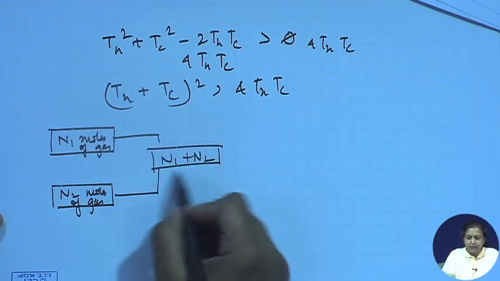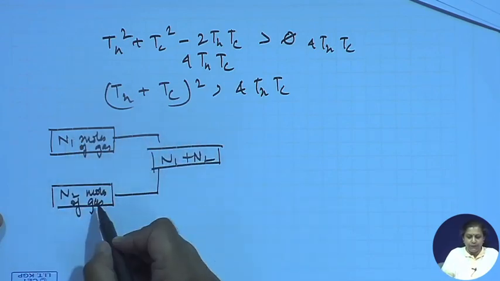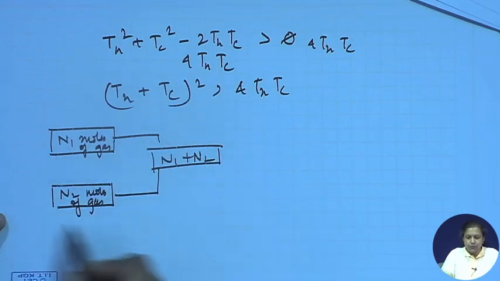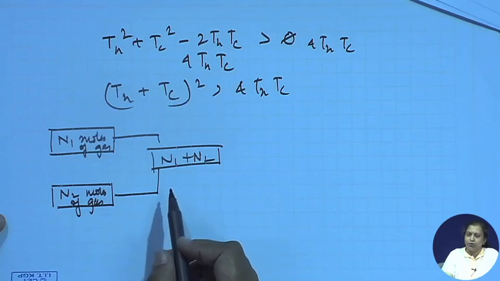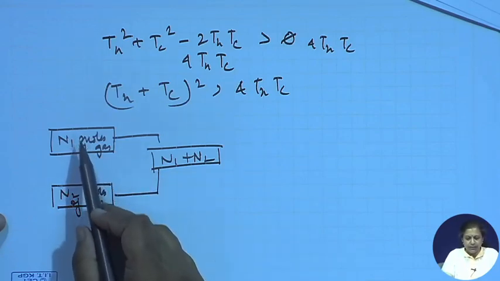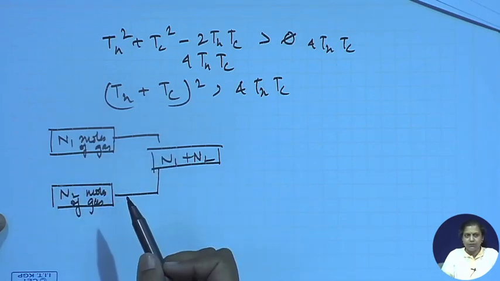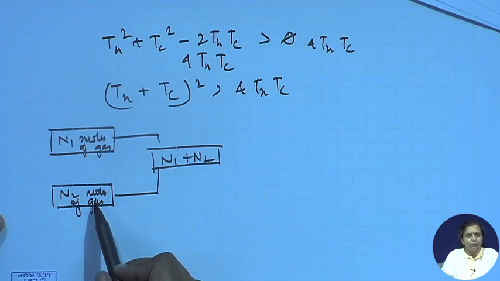But if I have N1 plus N2 moles of gas, then they do not spontaneously unmix to form this. So, this also should be a spontaneous process. In order to find whether it is spontaneous or not, what do we need to do? We need to find out the entropy changes which occur during the process. In order to find the entropy change, we need to devise a reversible path.